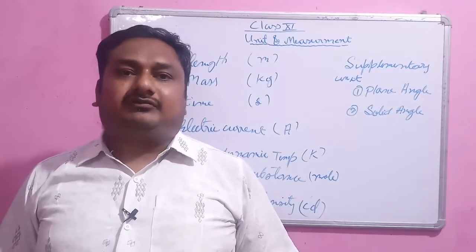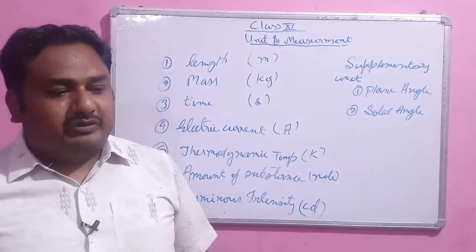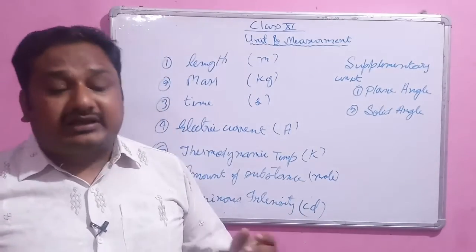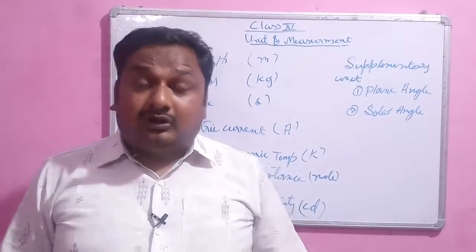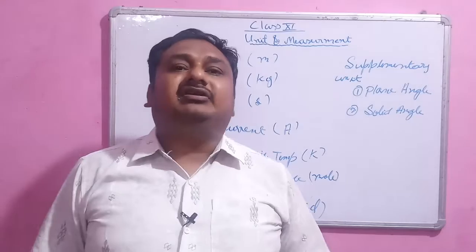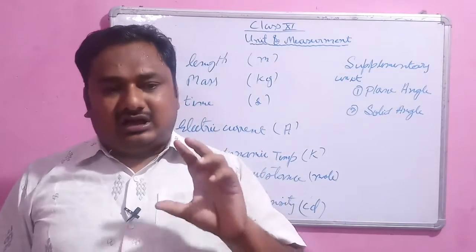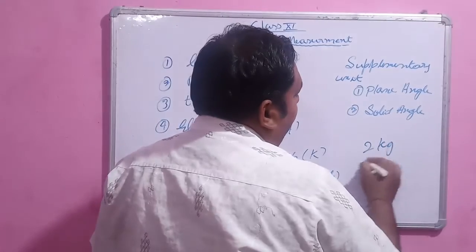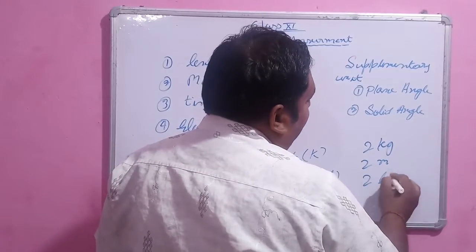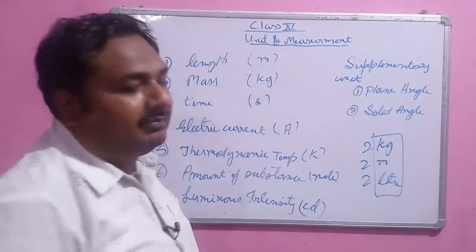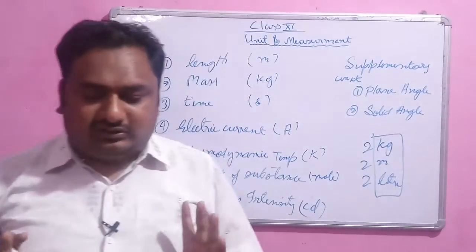Whenever you go to buy some vegetables from a market, shopkeepers give you potatoes or whatever veggies you want in kilograms. So what is that kilogram? Or you are going to buy sugar, and suppose you buy 2 kg of sugar. All of these things, 2 kg, 2 meter, 2 liter, what is this quantity? This is the unit. So let me understand this by an example.